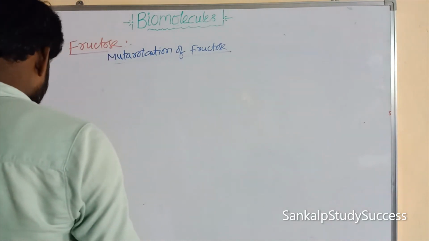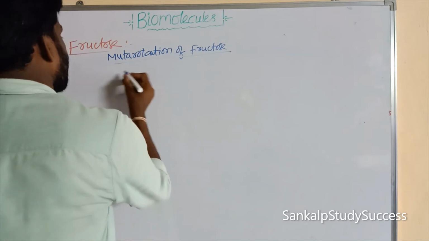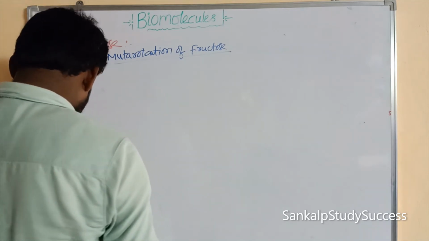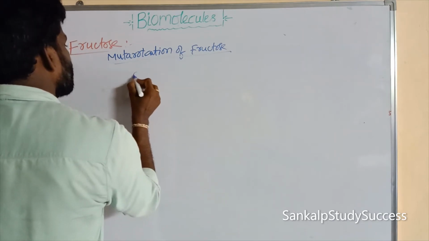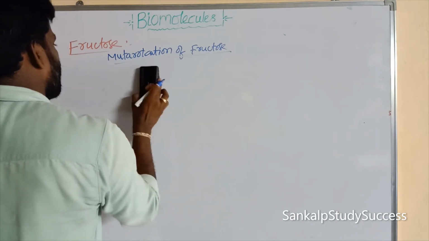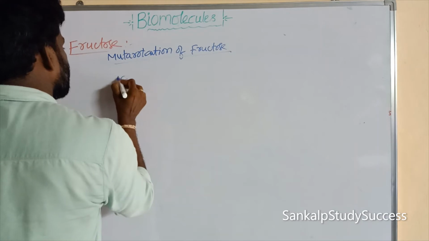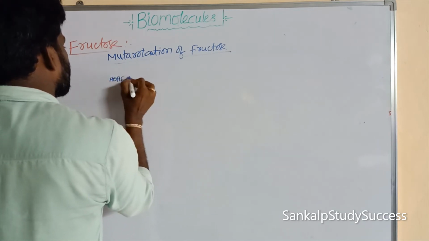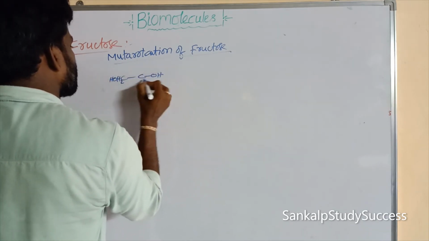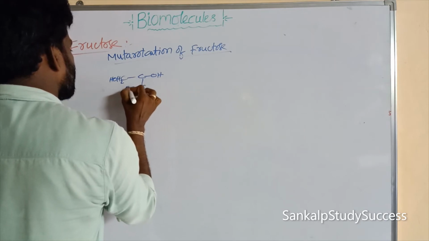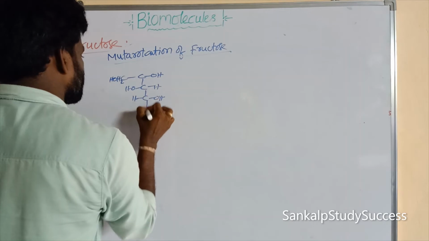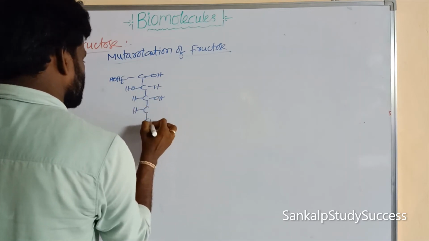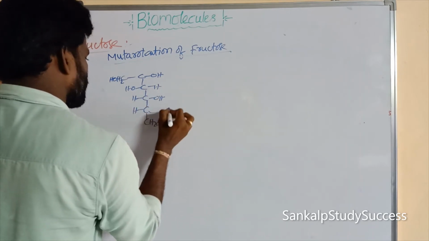So the alpha form: CH2OH, C, OH, H, H, OH, H, CH2OH.